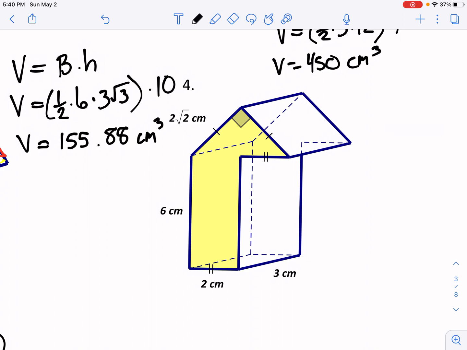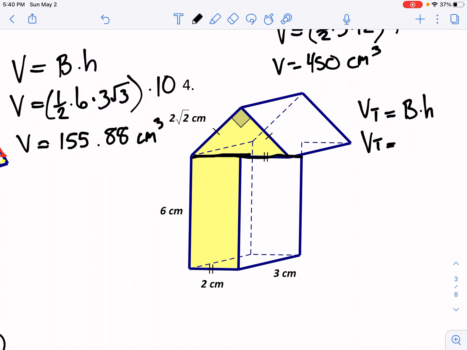what we talked about with area, don't be afraid to break things up as separate figures. We could treat this like we have a triangular prism and a rectangular prism, and then just add the volumes together. Okay, so if that's the case, let's talk about the volume of the triangle first. Find the area of the base times the height, and see what information we have here.